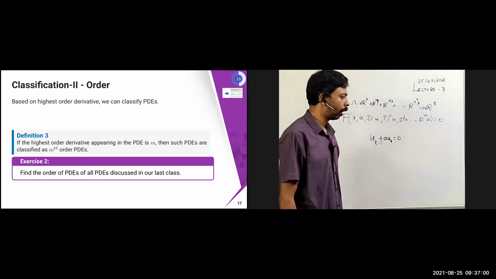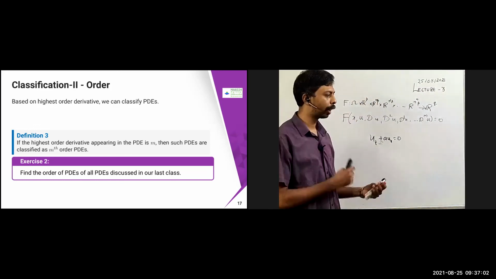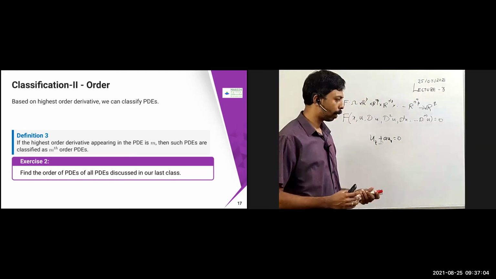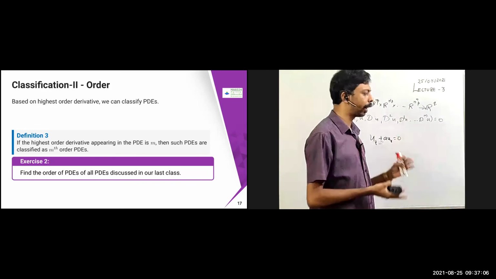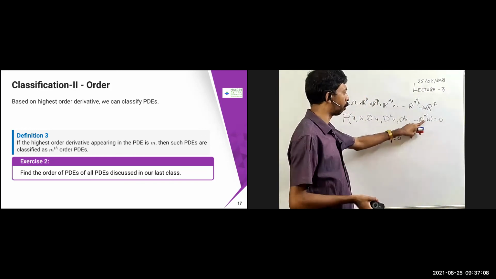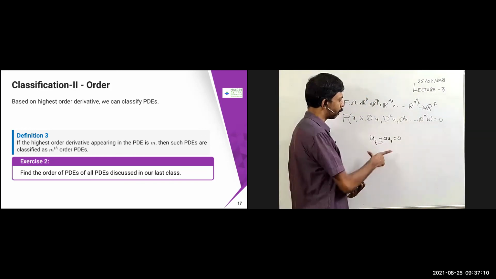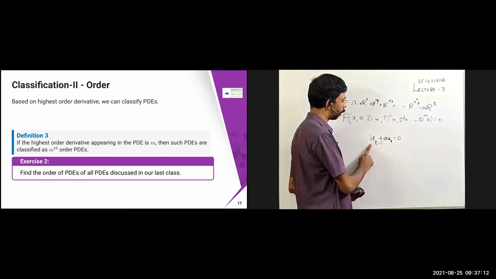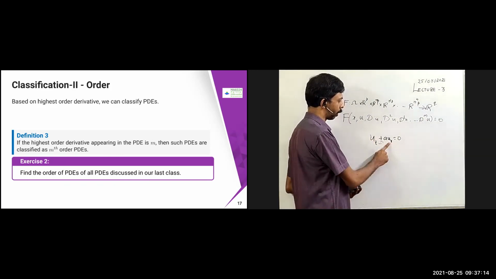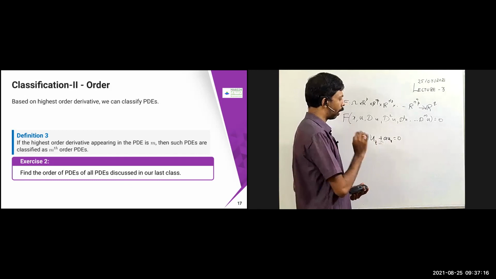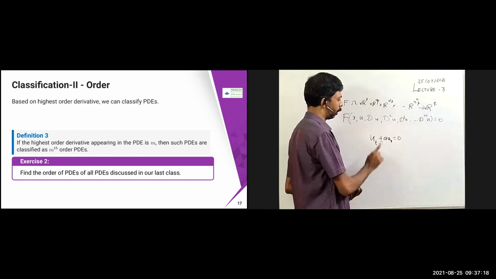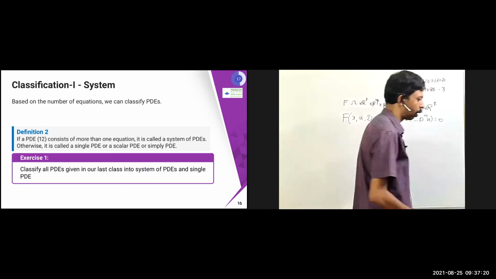Next, based on the highest order derivative, I can also classify them. Suppose the highest order derivative appearing is m. For example, here you can say this is a first order PDE because the highest derivative is U_t, and here also U_x. Now suppose the Navier-Stokes equation.